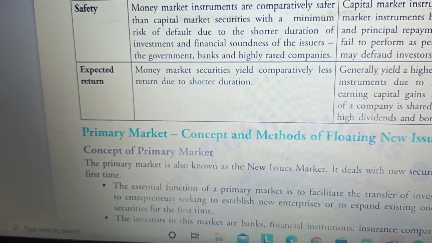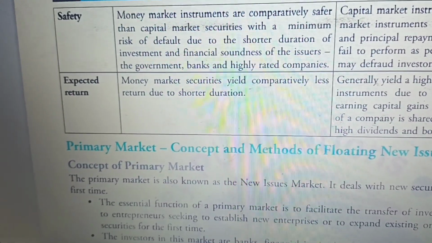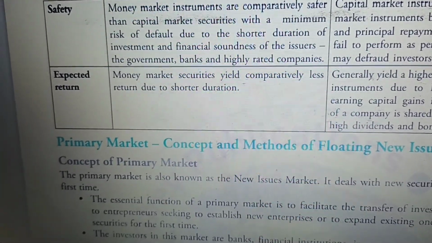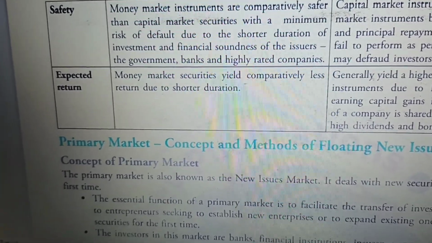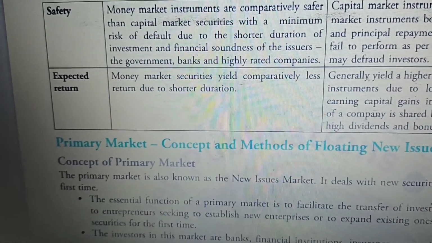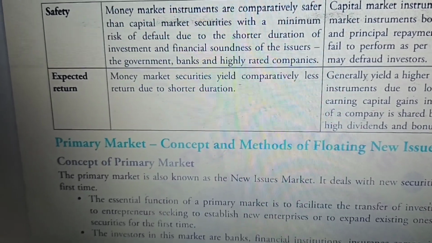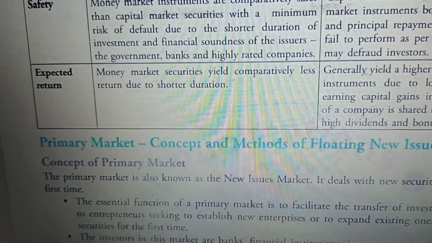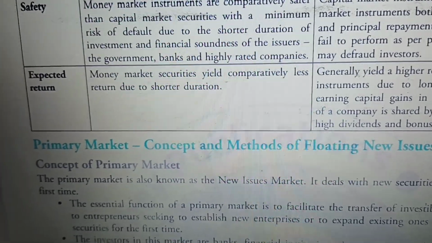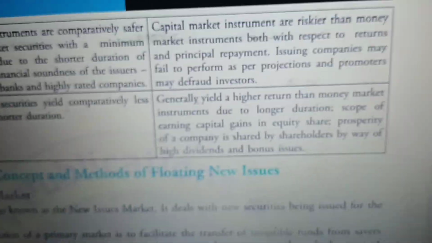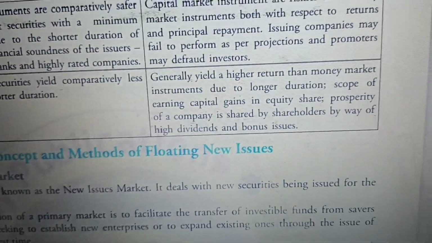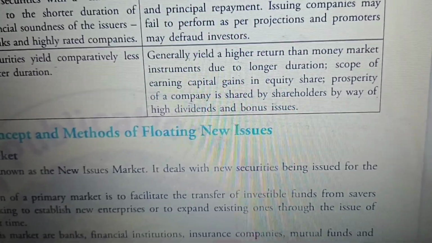Then expected return. Money market securities yield comparatively less return due to shorter duration, because the time duration is less, one day also, 15 days also come under 1 year. So that is why the return on investment is also less as compared to the capital market. When we talk about the capital market, because there is high risk, high returns are also there.